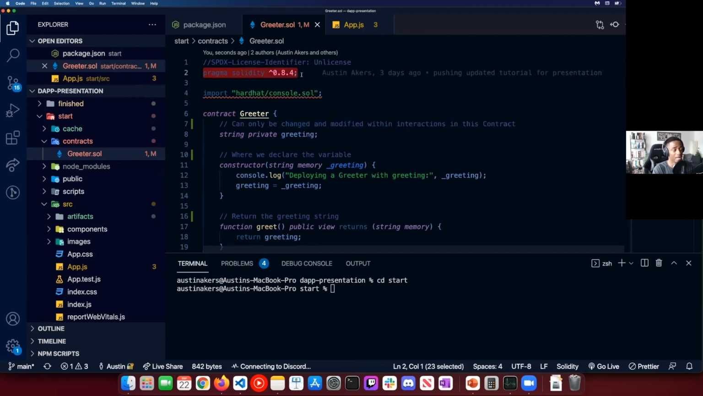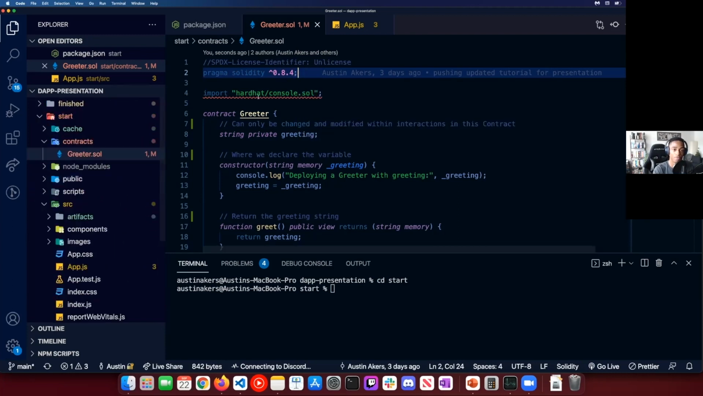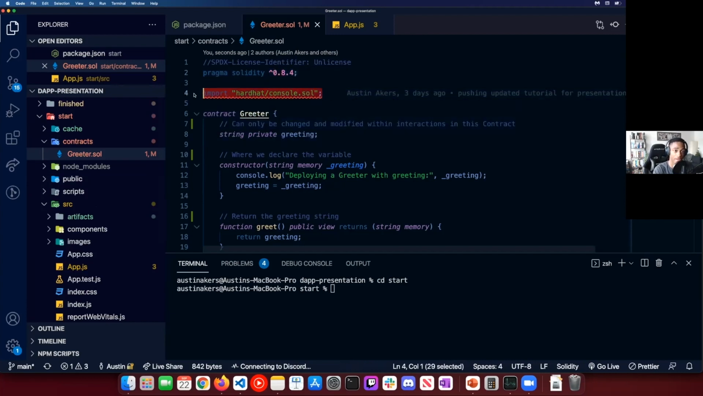Now this right here identifies what version of Solidity we're on, right? Just like with any framework or any library, there are a lot of different versions, and different versions come with improvements and sometimes breaking changes, okay? But this is telling our compiler, hey, we're using Solidity 0.8.4, okay?